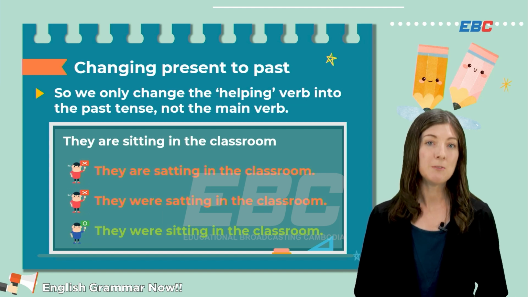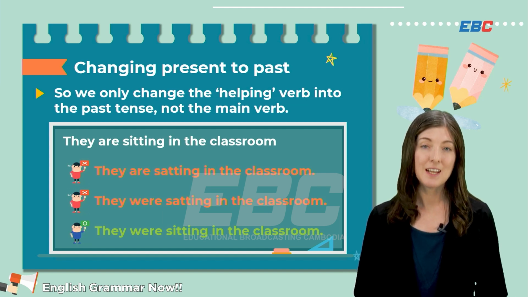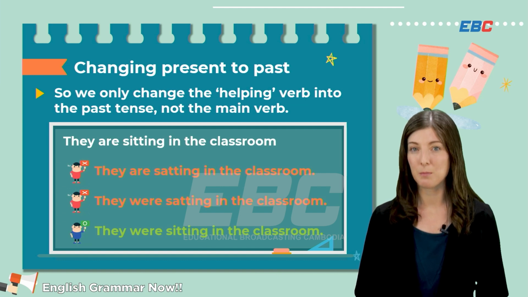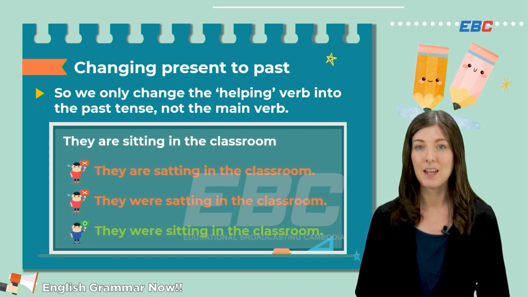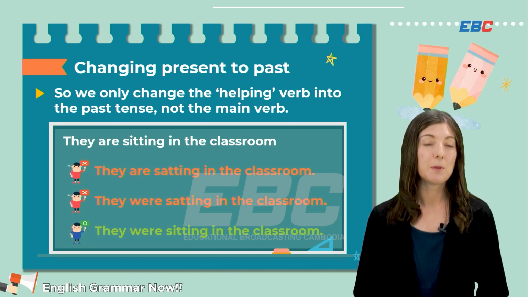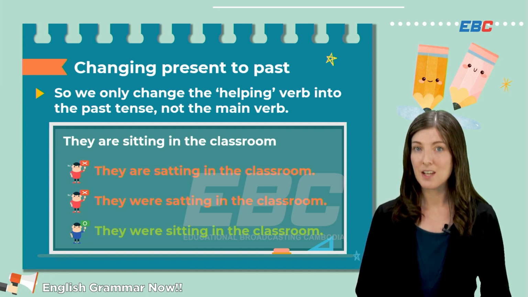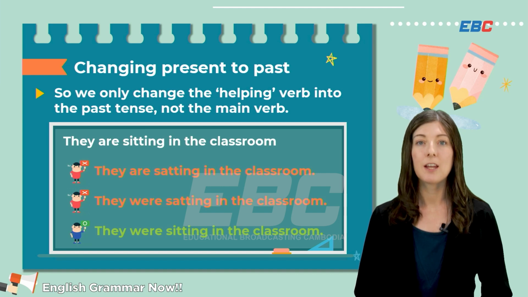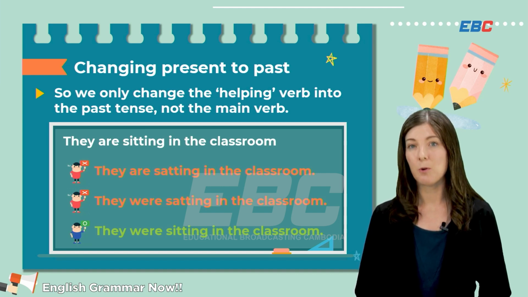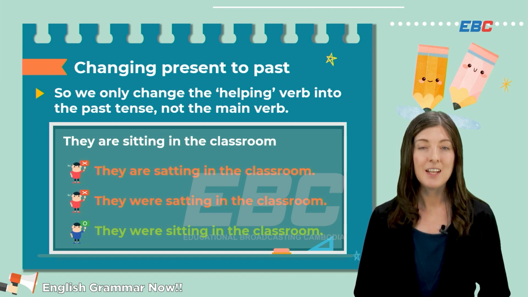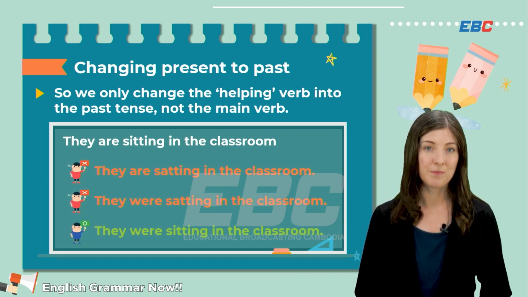The to-be verb that comes before it, we call a helping verb, because it's helping us to say what we want. When we change a sentence from the present into the past, we only change the helping verb into the past tense. So we would change are into were.